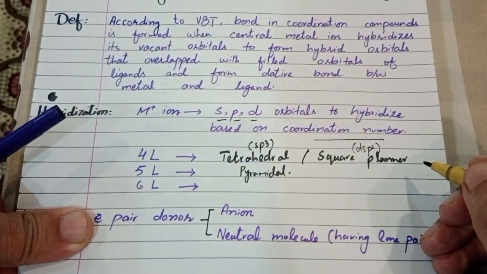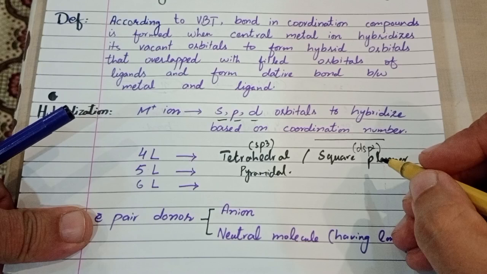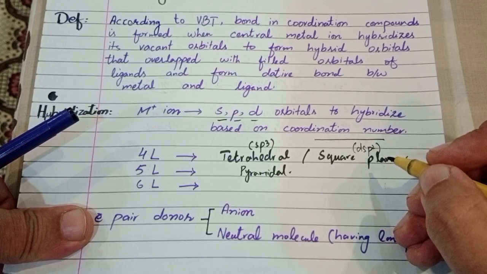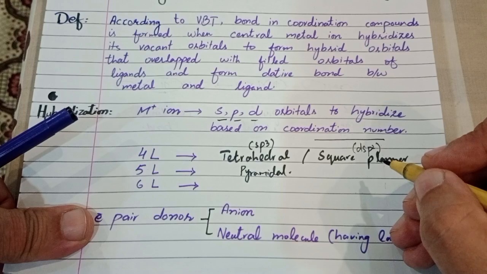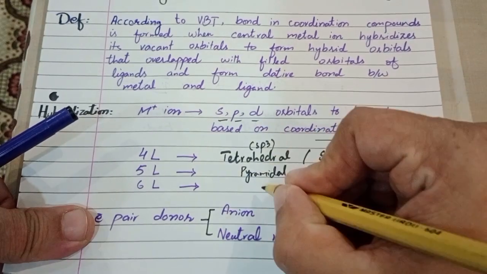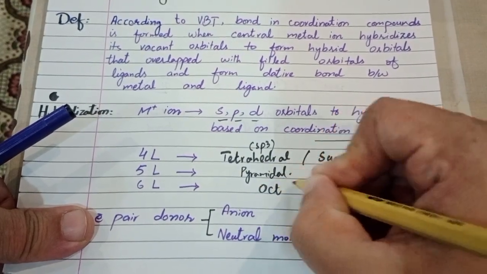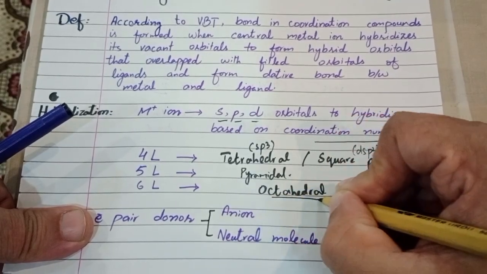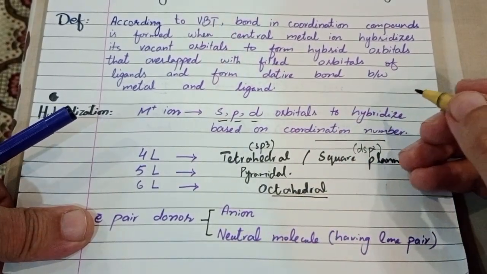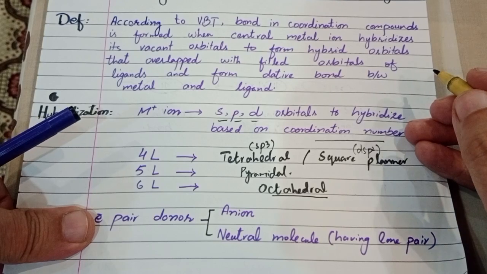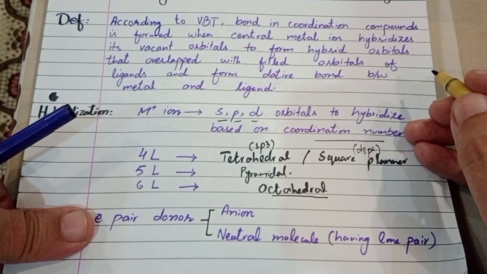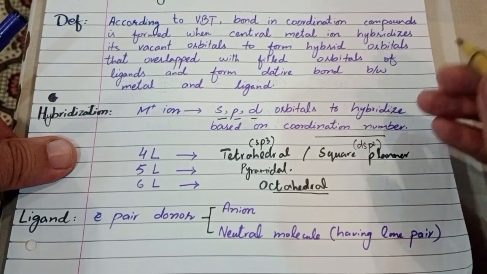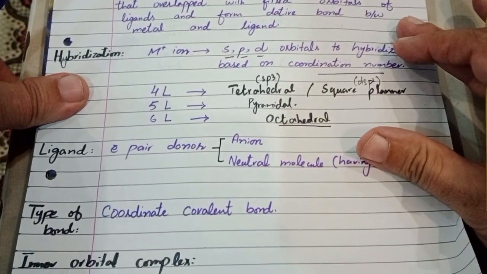Similarly, if six ligands are attached with the central metal, and that is the most common example in coordination compounds, in which the central metal ion is attached with six ligands, then it will form octahedral geometry. Octahedral compounds are the most common compounds in coordination chemistry, in which the central metal ion is attached with six ligand molecules. So now we will discuss what a ligand is.